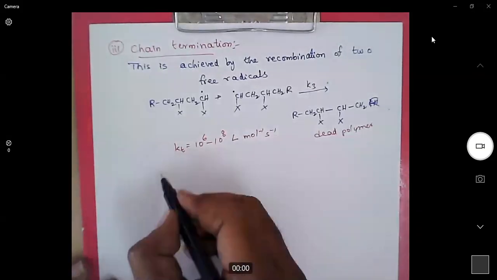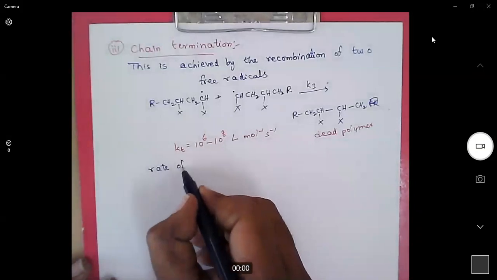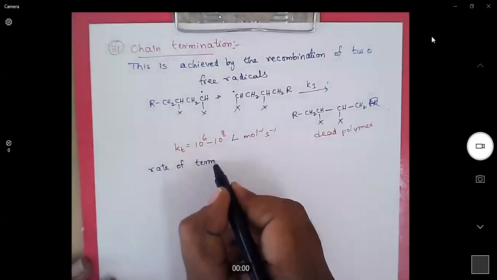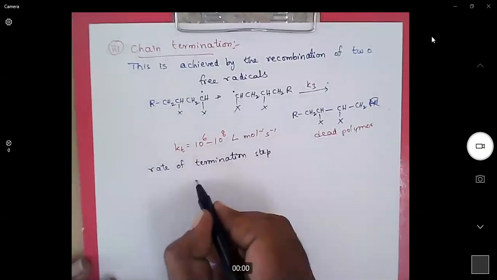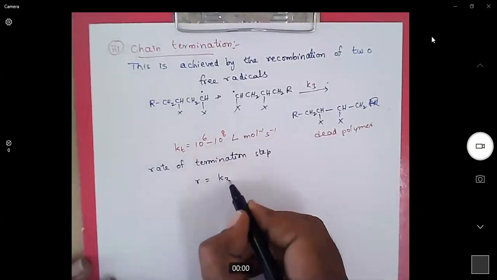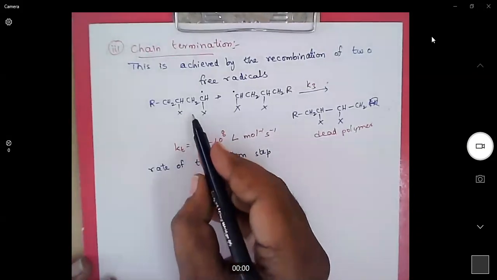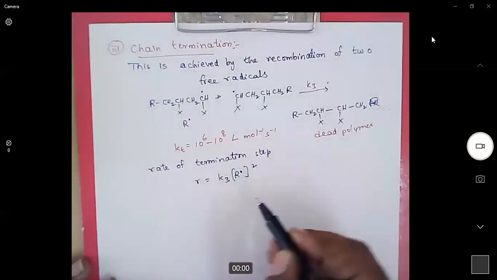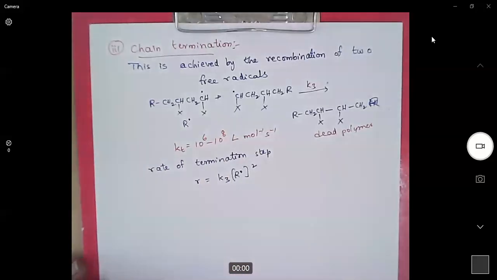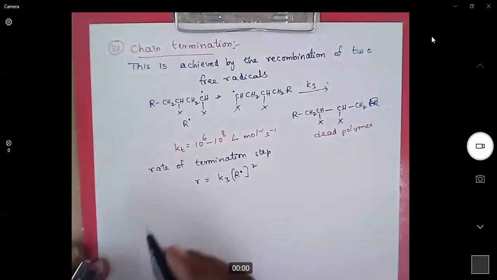Now, when we look at the rate of the termination reaction, then R is equal to some rate constant K3 into radical. There are two radicals, so we will take the square. We know this is the rate of disappearance of radicals. Initiation step is the rate of formation of radicals.